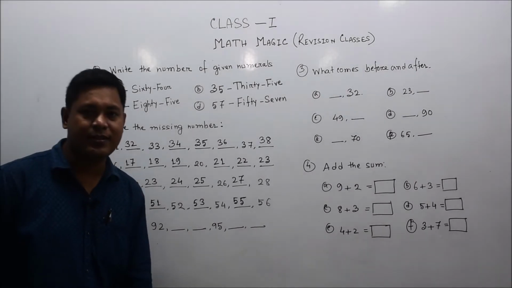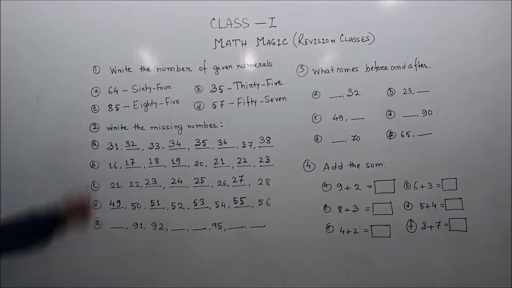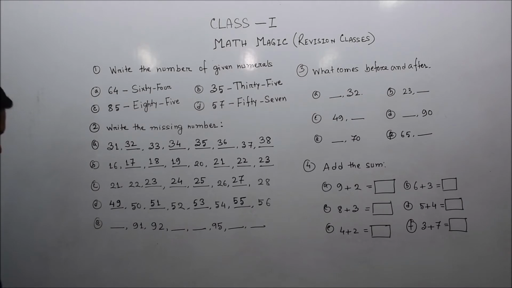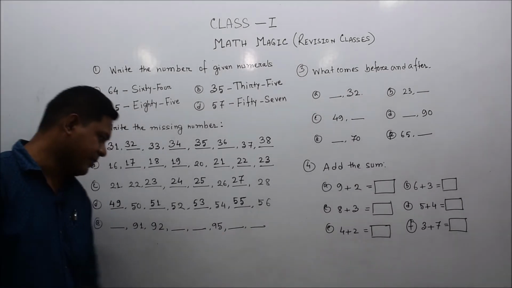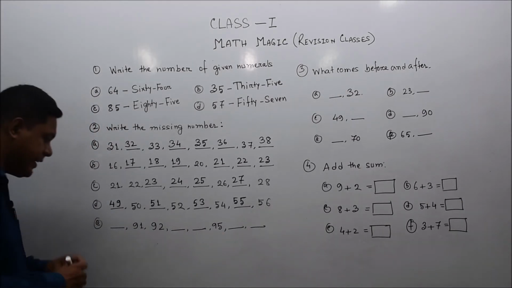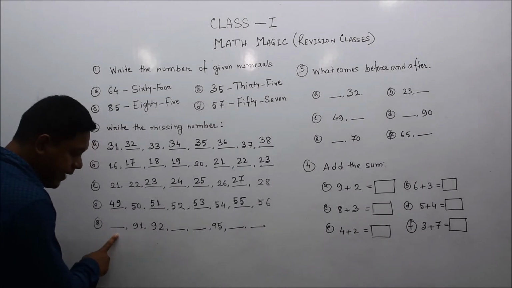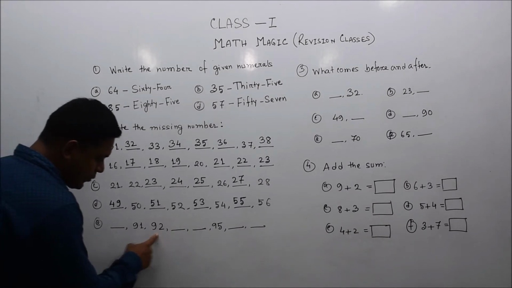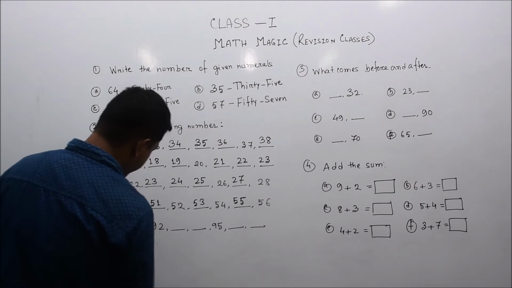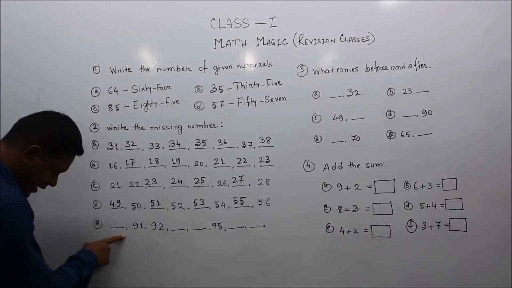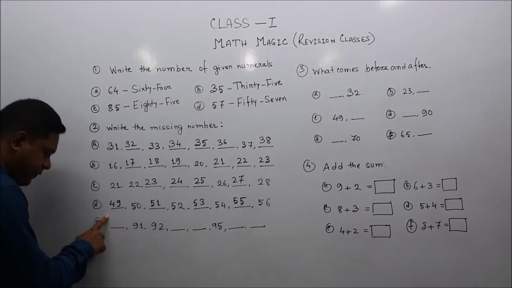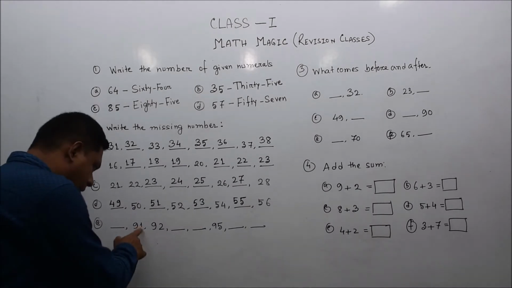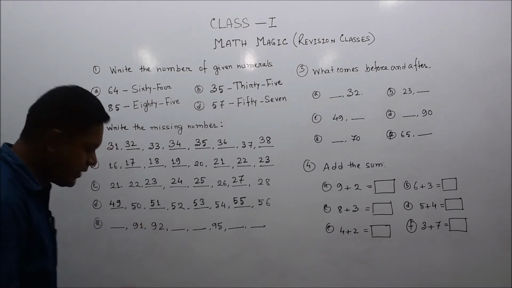Simple, dear students. The last one, the E part. Now here are the numbers in the 90s house. First number is blank. Then 91, 92, blank, blank, 95. The first number 91 is given, but before that a blank portion is given. Before 91, which number will come?